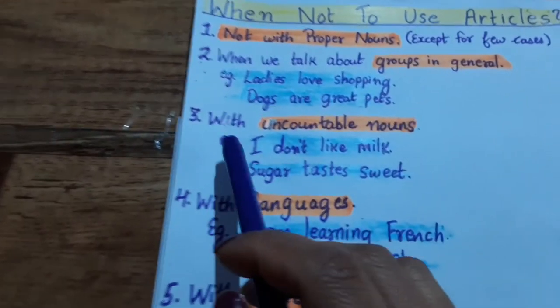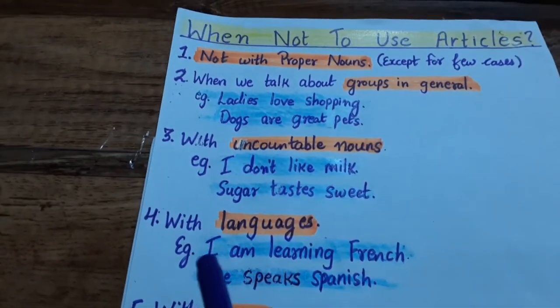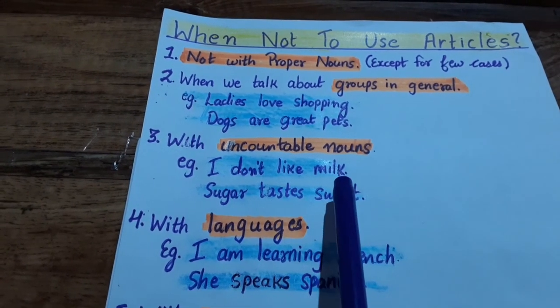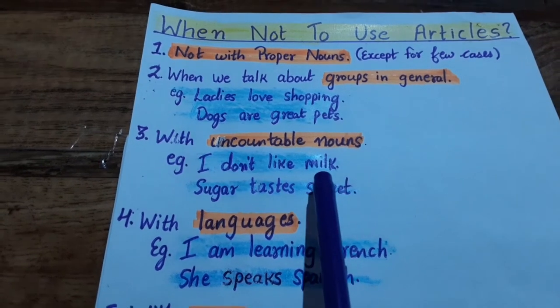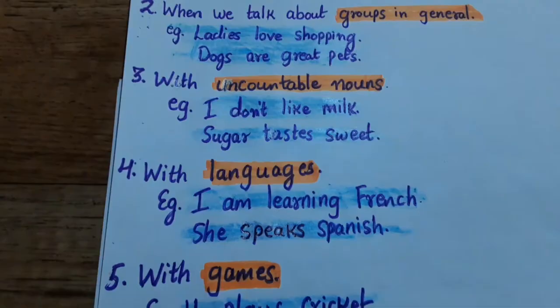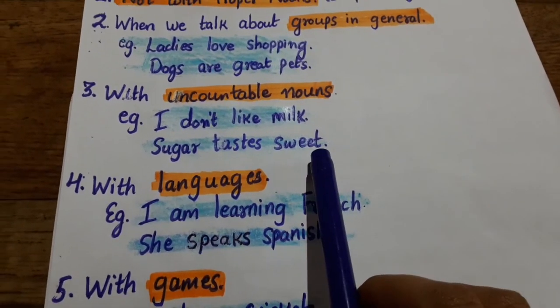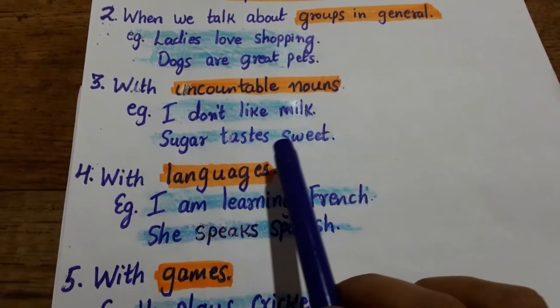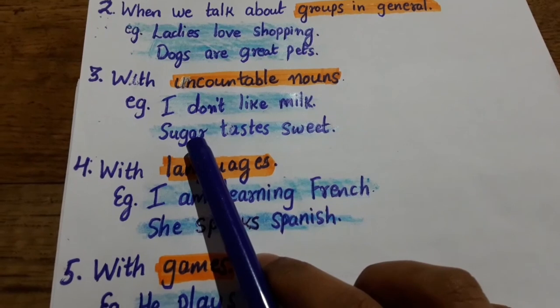Next one is with uncountable nouns. We do not use articles with uncountable nouns. For example, I don't like milk. I don't say I don't like a milk or I don't like the milk, because milk is an uncountable noun. Next example is sugar tastes sweet. We do not say a sugar tastes sweet or the sugar tastes sweet, because sugar is an uncountable noun.